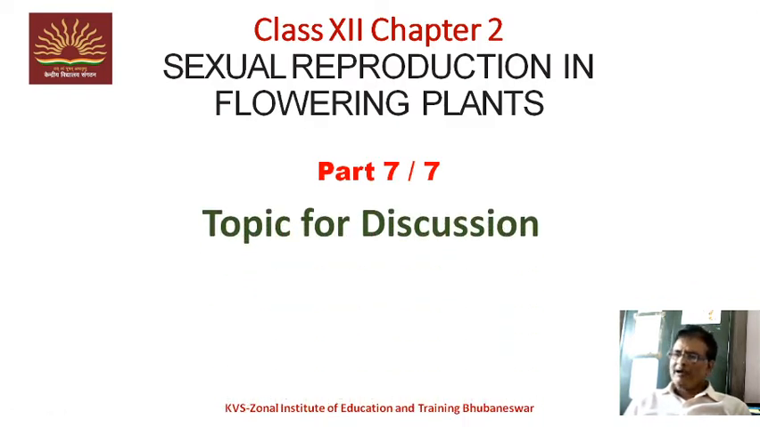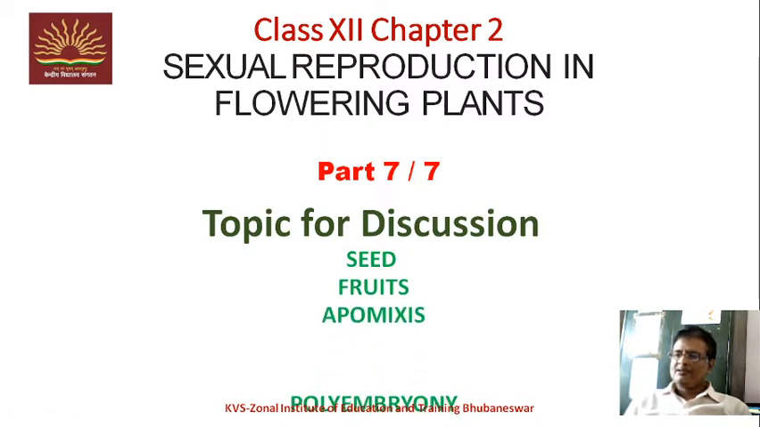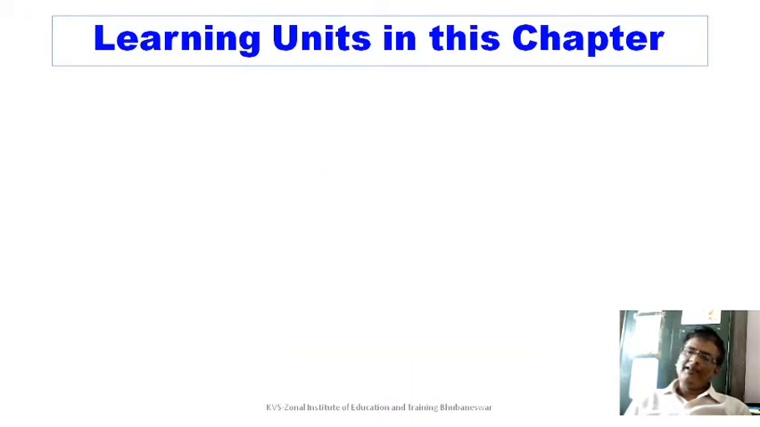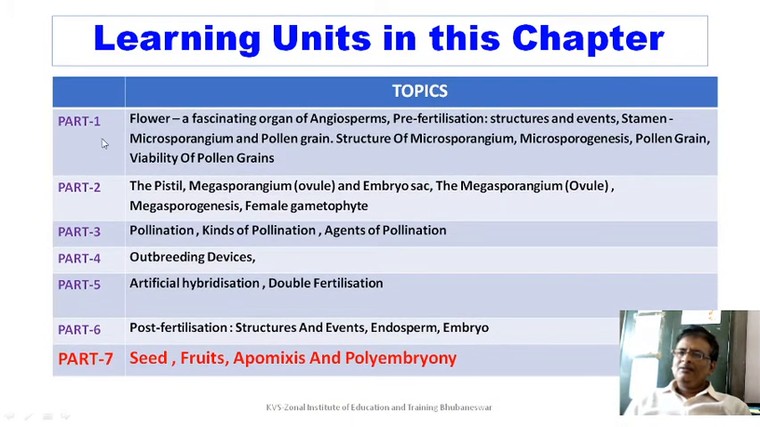We are doing class 12 biology, chapter number 2, sexual reproduction in flowering plants. Today is the seventh session of this chapter, and the topics for discussion are seed, fruits, apomixis, and polyembryony. You can see that we have already completed 6 sessions, this being the last. If you have gone through all the sessions, your concept about this chapter is bound to be very clear.